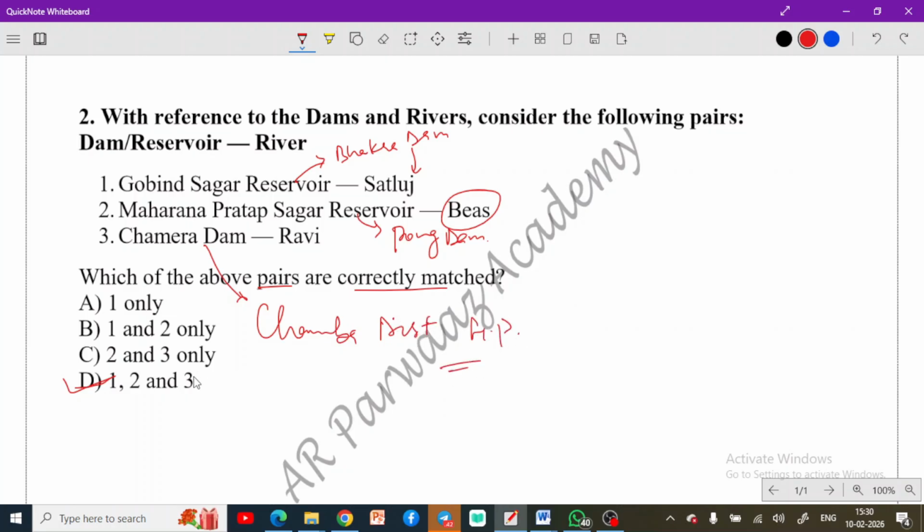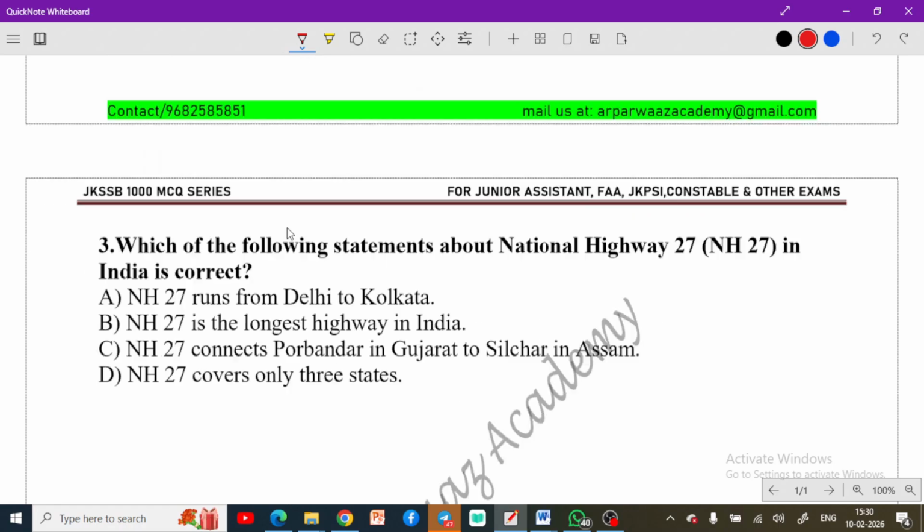So remember these facts. These are important facts. And yes, this was asked by JKSSB, so there is a huge chance that JKSSB might again ask you this question. So this is very important. These reservoirs are important. You have to remember these. You can remember these by connecting them with their rivers as given here. Chamera is with Ravi, Maharana Pratap Sagar is with Beas, and Gobind Sagar Reservoir is connected with Satluj.